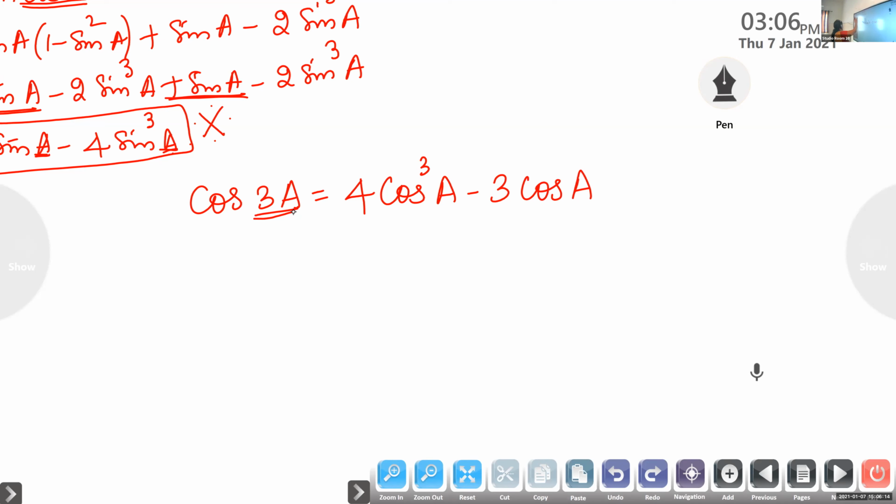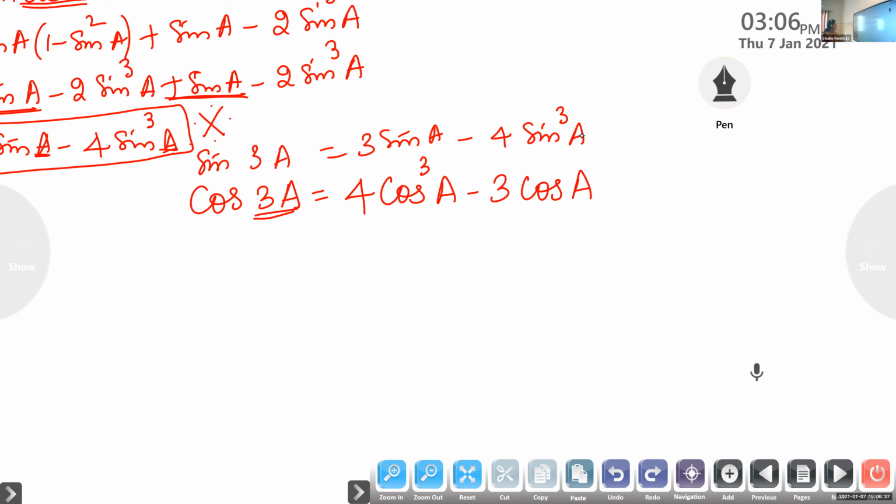Sin 3A contains only sin terms. Sin 3A is 3 sin A minus 4 sin cube A, and cos 3A is 4 cos cube A minus 3 cos A.